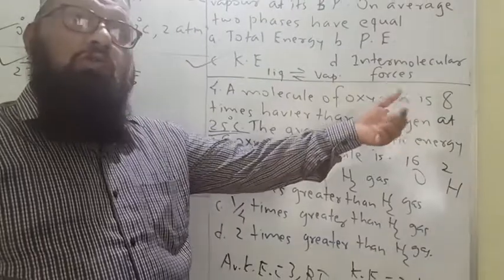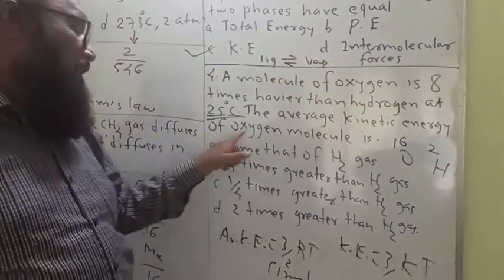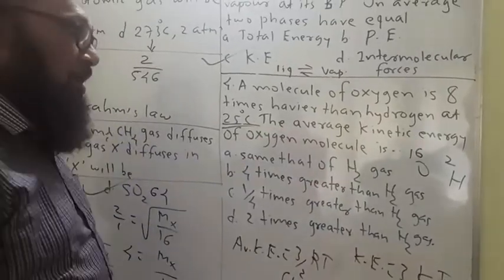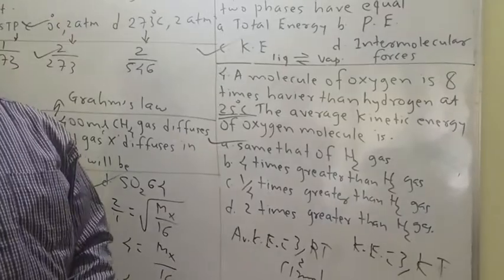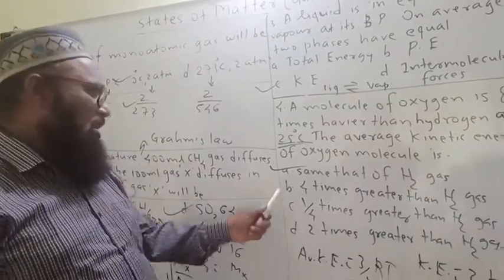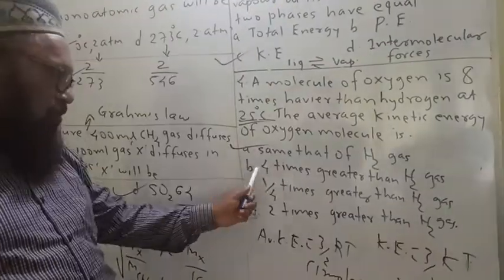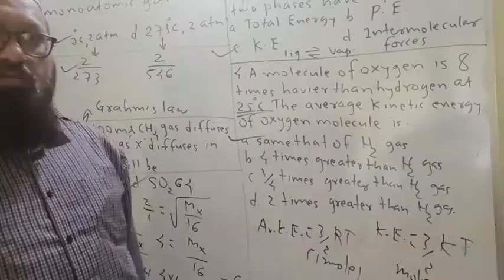The molecule of oxygen is no doubt 8 times heavier than hydrogen. The average kinetic energy of an oxygen molecule is the same as that of hydrogen gas because temperature remains the same. This is the correct option. 4 times greater, 1/4 times greater, 2 times greater are wrong.